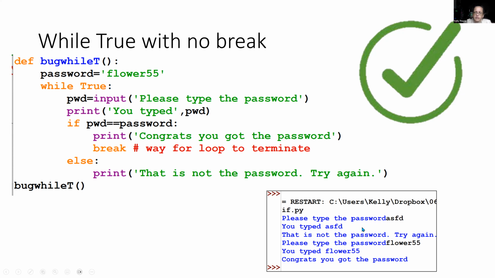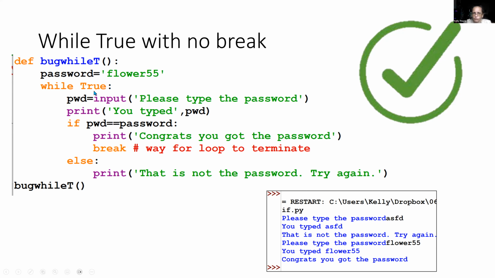So here they run the code. It says please type the password, and they type SFD, and it reports back that that's what they typed. It says that is not the password. So why is that? Because PWD is not equal to the password, so it's not going to go here, but it gets caught in the else, so it prints that is not the password. Try again. And so then we go back to the top of the while True loop.